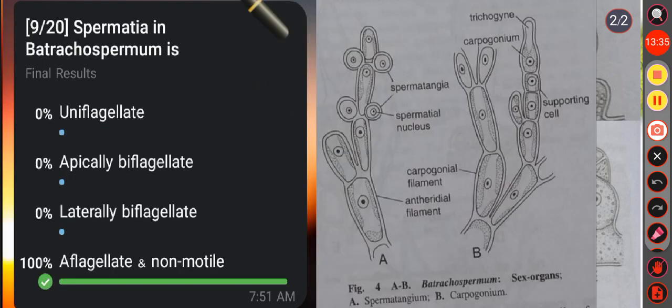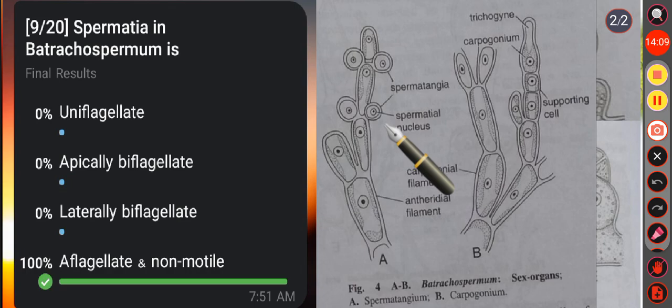Then question number 9. Spermatium in Batrachospermum is option A uniflagellate, option B apically biflagellate, option C laterally biflagellate, option D aflagellate and non-motile. Here the correct answer is option D, that is aflagellate and non-motile. We know in Batrachospermum, spermatangia, the male reproductive organs, are unicellular, uninucleate, spherical or globose and colorless structures.